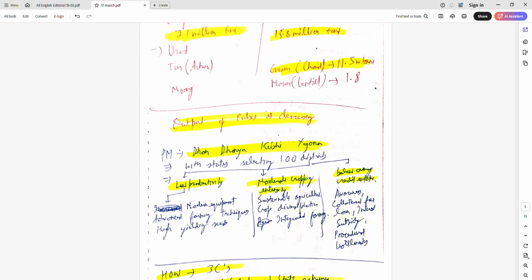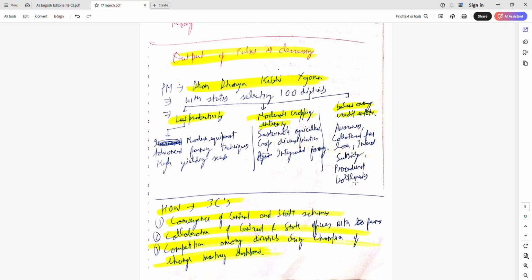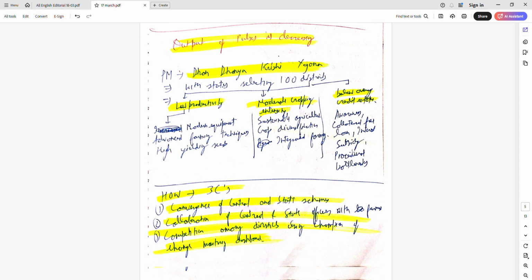It is just about getting capital into this. So awareness is needed. First of all, awareness is not there. Like the Kisan Credit Card is there. They need collateral free loans. So yeah, interest subsidy and procedural bottlenecks should be removed. Interest subsidy should be given and collateral free.